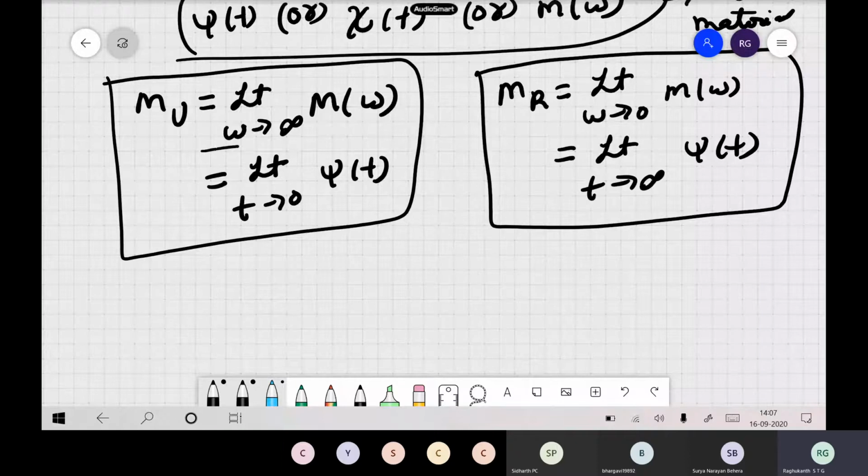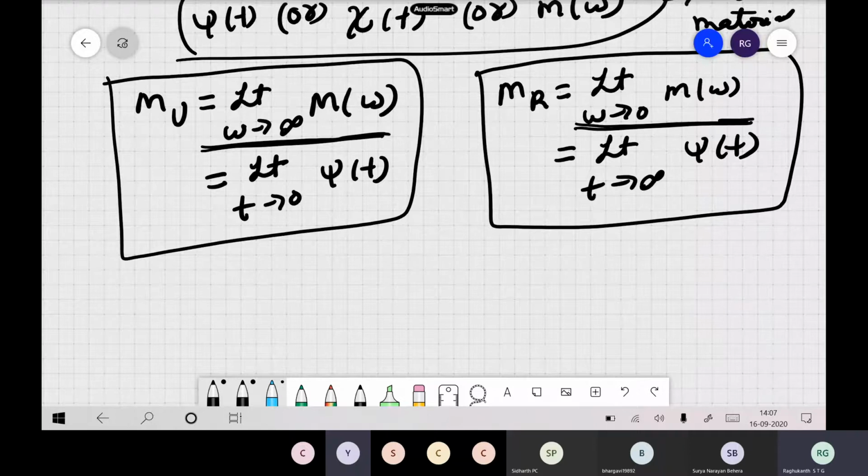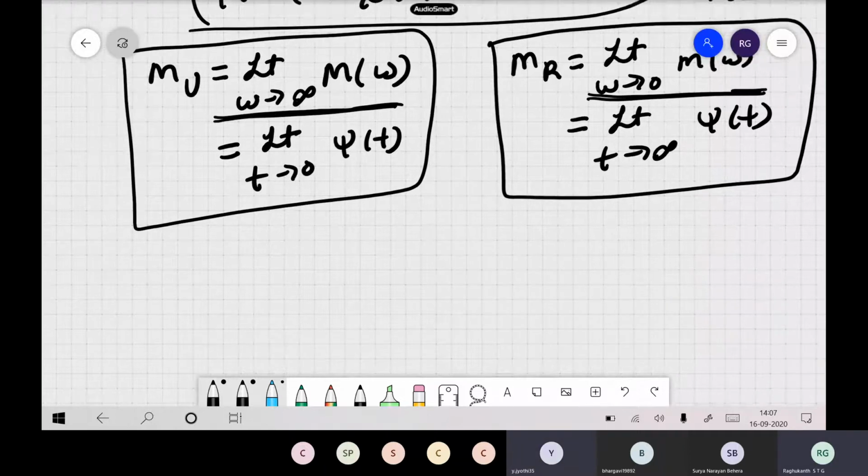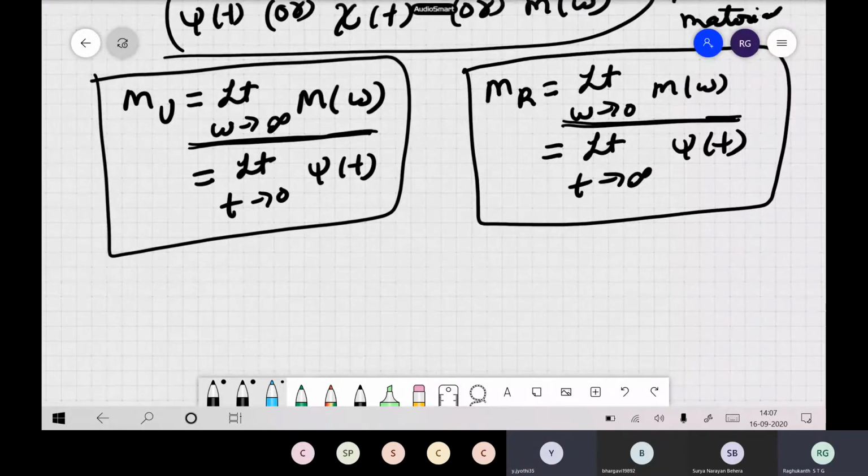See this definition, and you can visualize easily. What does it tell you? Relaxed modulus eventually relaxes stress, that is fine. But if you see this definition, what is this omega tends to infinity? This is like a high frequency phenomenon. This is something related to a low frequency kind of thing.